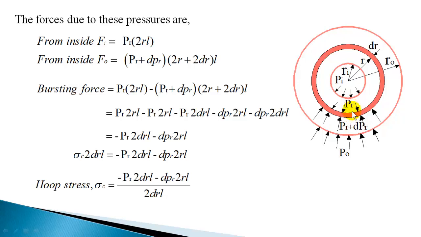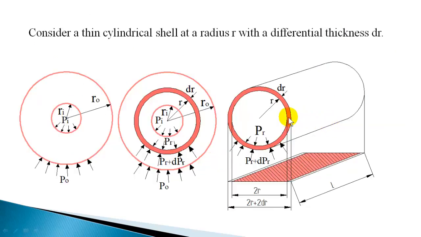Now this bursting force is resisted by the cylinder wall. The cylinder wall area resisting is dr into L on one side and again dr into L on the other side, so 2drL is the resisting area. Walls are resisting this force, so stress will be induced on the cylinder walls.